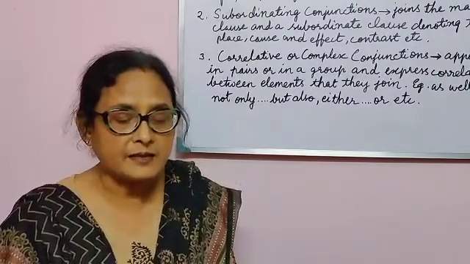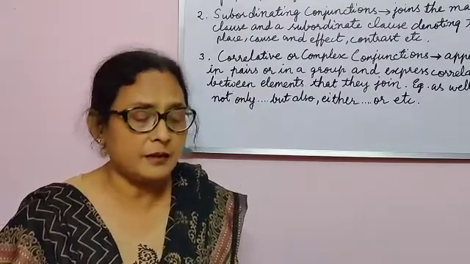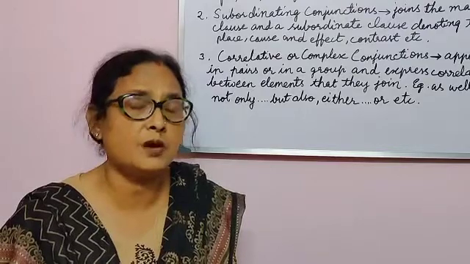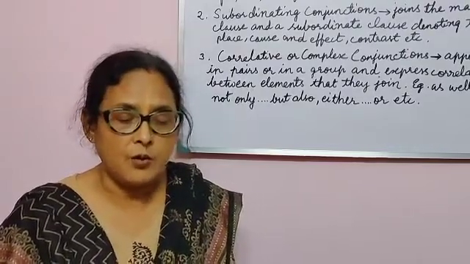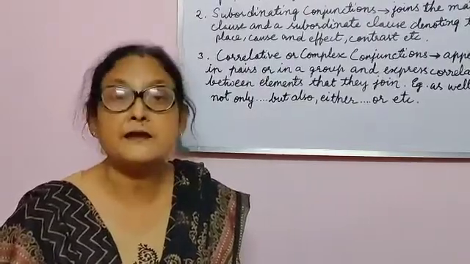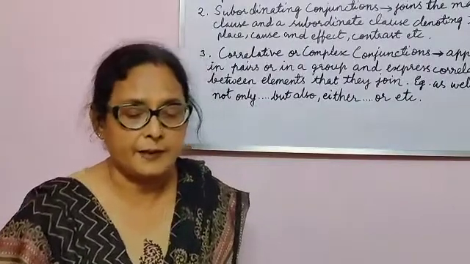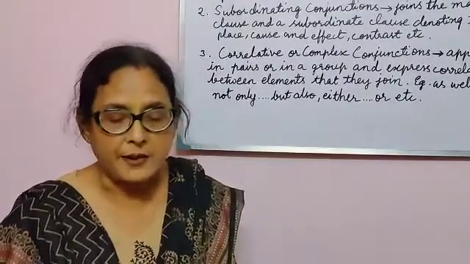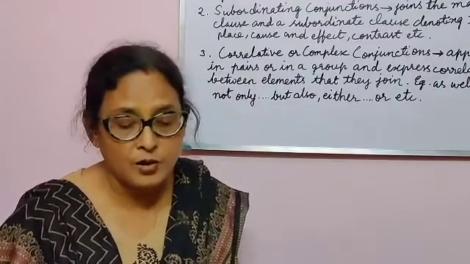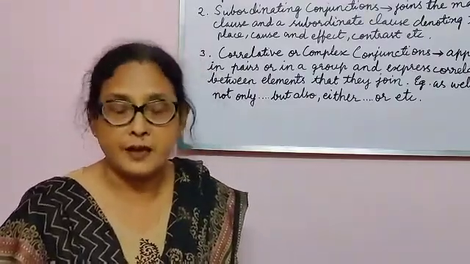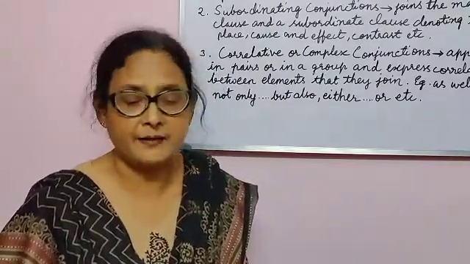Now the next type of subordinating conjunction denotes contrast. So what are the words used to denote contrast? We have although, though, whereas, even if, and whenever. So here we find that there's a contrast, and the sentence here is: I donated money to an orphanage, although no one supported the idea. Also you can use though; any one of them you can use. Both are of the same kind, having the same meaning.